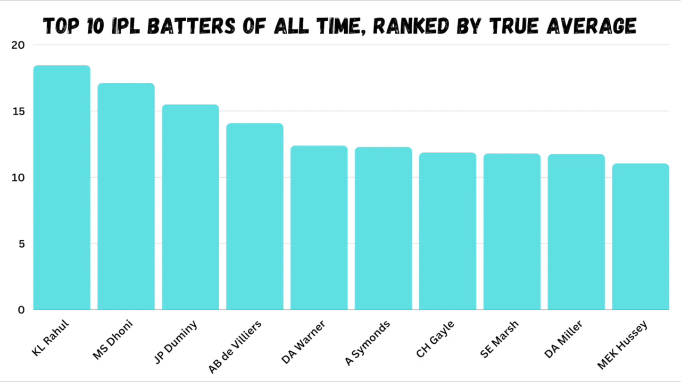If you look at the top 10 players all time when it comes to just average, you'll find a lot of openers. But if you look at it from true average, you get a lot of players batting from number 1 to number 7. That's the spread we're looking for.